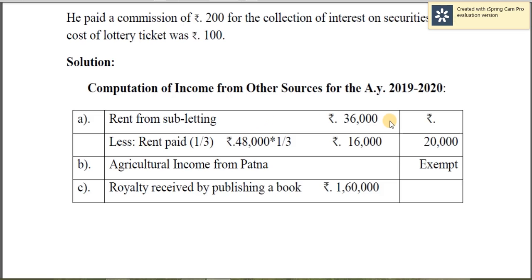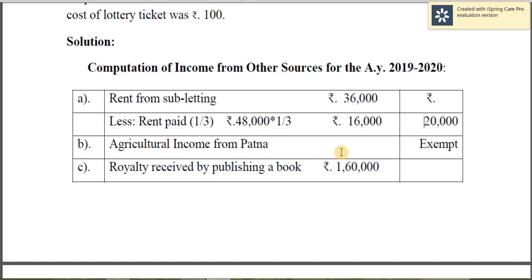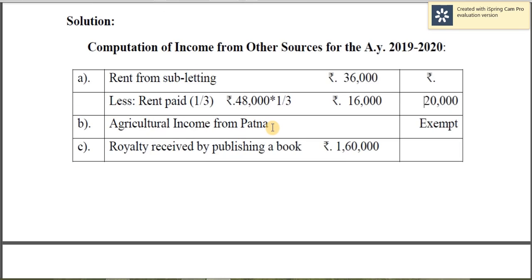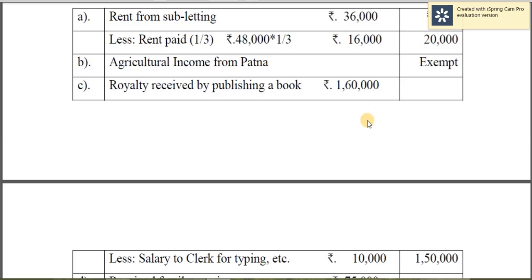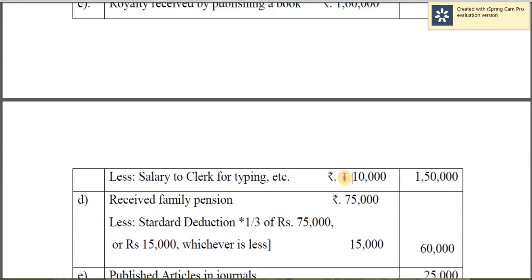Income from subletting 36,000 minus 1/3 of the rent paid, proportionate amount, so 16,000, net amount is 20,000. Agriculture income from Patna. Agriculture income in India is exempt. Royalty received from publishing a book 1,60,000 and expense incurred in connection with that 10,000.